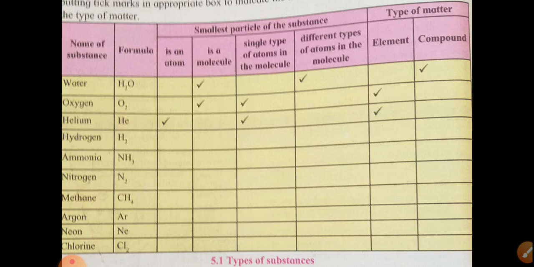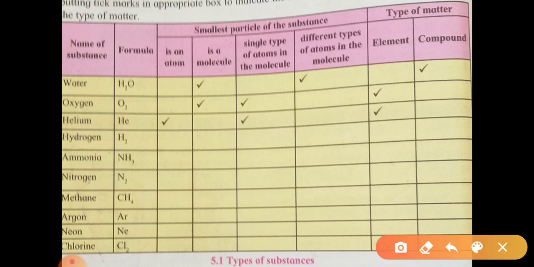What is atom? The smallest part of the matter, that is called atom. So the smallest part of an element, that is also atom. So the smallest unit of matter, that is called atom. An atom is the smallest particle of an element which retains its chemical identity in all the physical and chemical changes. Now here one table is given to understand atom, element and compound.